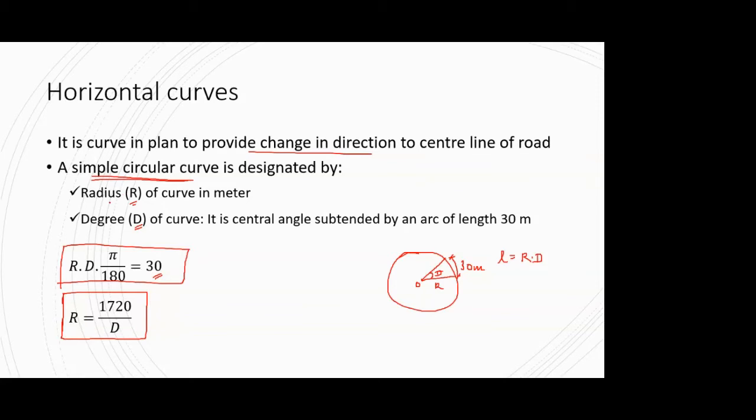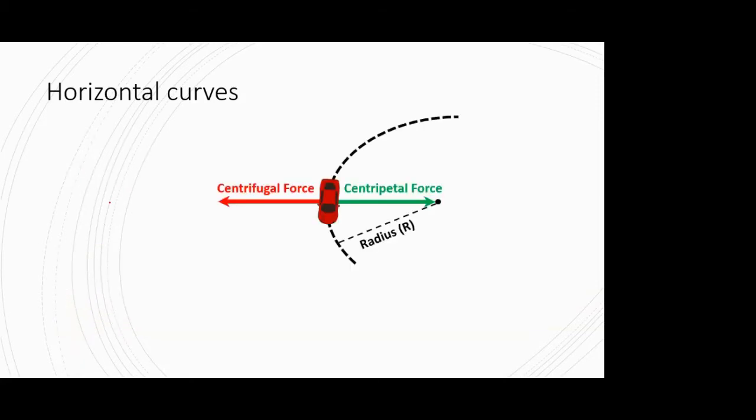So this is the basics related to the horizontal curve. Then coming to the very famous thing that we all know related to a curve: whenever an object, in our case a vehicle, and in this example I have shown a car, traverses a horizontal curve, it is subjected to two forces.